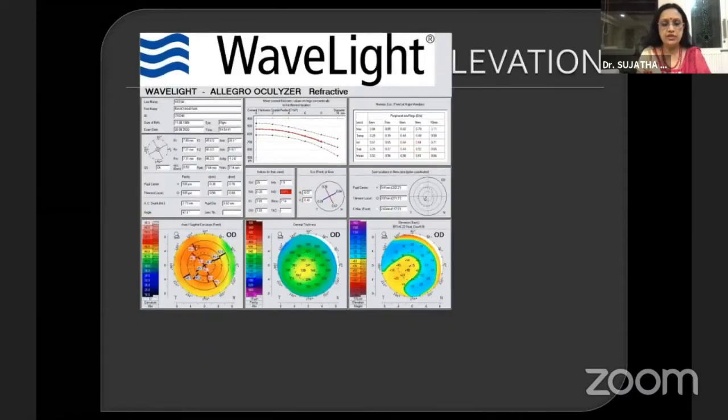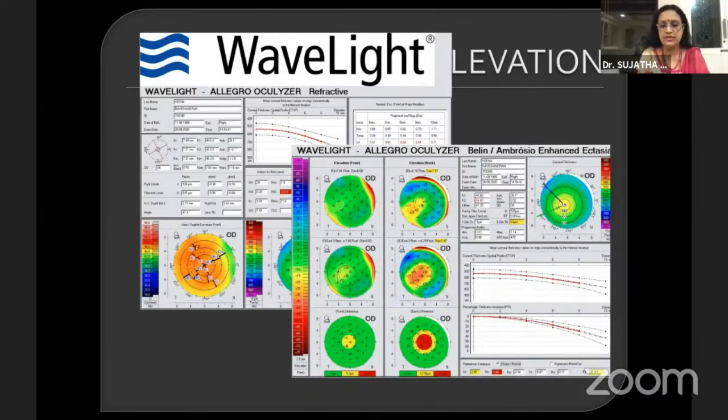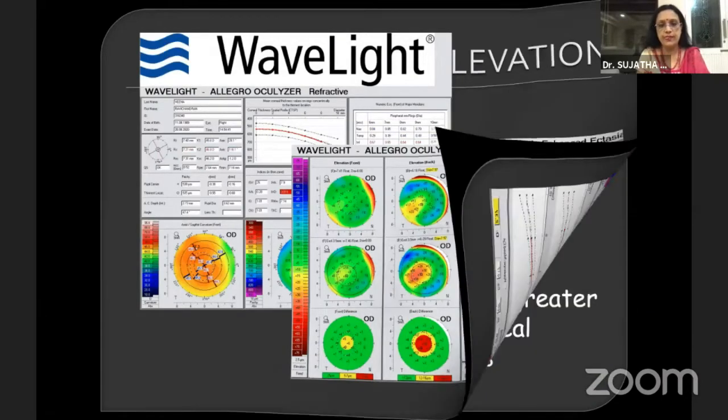And posterior elevation: when you look at this map, there's hardly anything wrong with this map except for an IHD, which is red. But when you look at the posterior Belin-Ambrosio, you can see the advanced state of the keratoconus, showing a high posterior elevation, which shows that the keratoconus can most often start at the posterior aspect of the cornea, and only screening the anterior portion, the sagittal maps alone, is not enough.